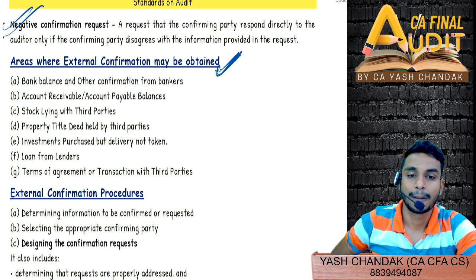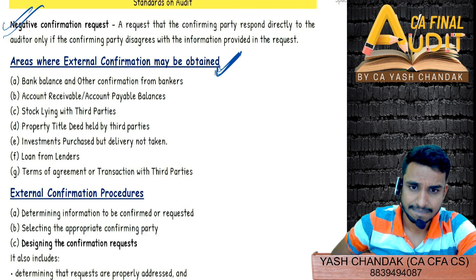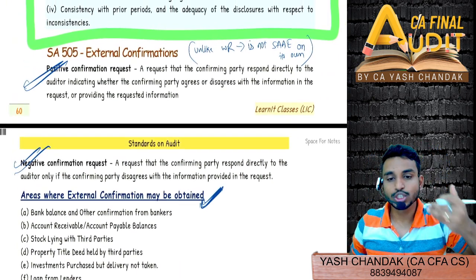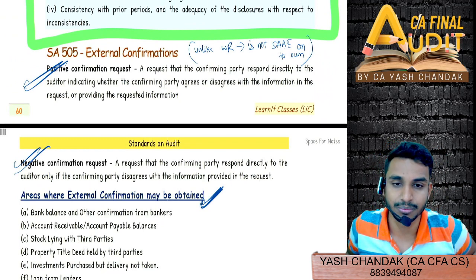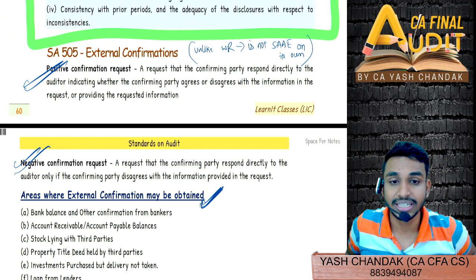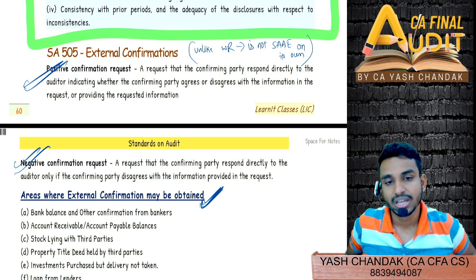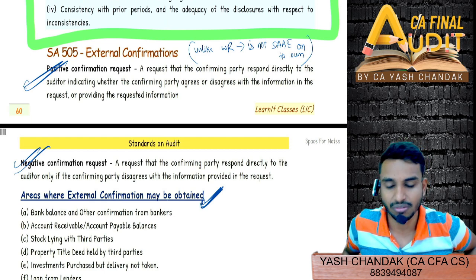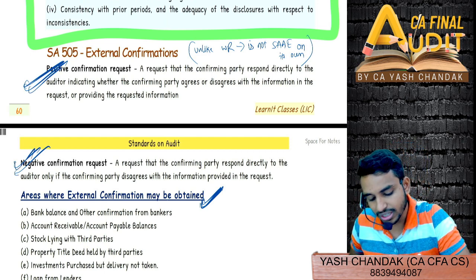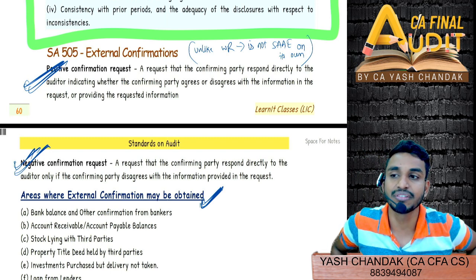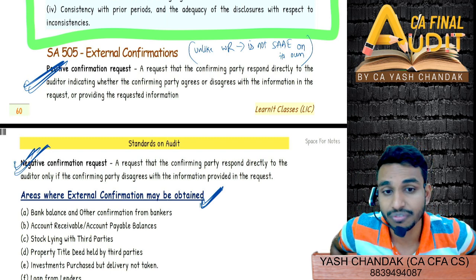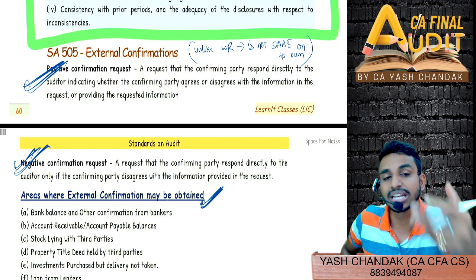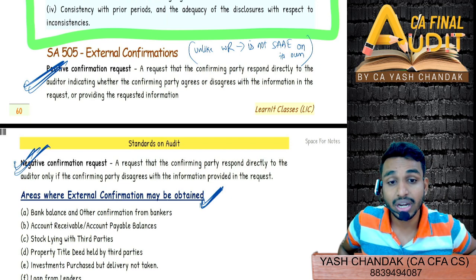Yeah, we have to mention in the confirmation that we are asking for positive confirmation or negative confirmation. So the language of the confirmation, the way that you will design and write the content of the external confirmation, will reflect whether it's a positive or negative confirmation request. So these are just terminologies. The way the content is drafted will show that you are required to confirm whether this amount is there in your books or not. If that is the case, then that will be a positive confirmation request.